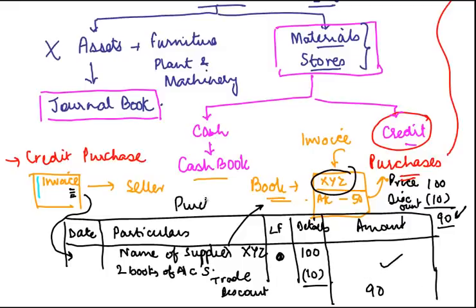The heading you will write here as purchase book. And again, I'm assuming that this transaction is a credit transaction. If it's a cash transaction, it will not come in the purchase book. We'll take 1 or 2 examples for purchases in the next video.